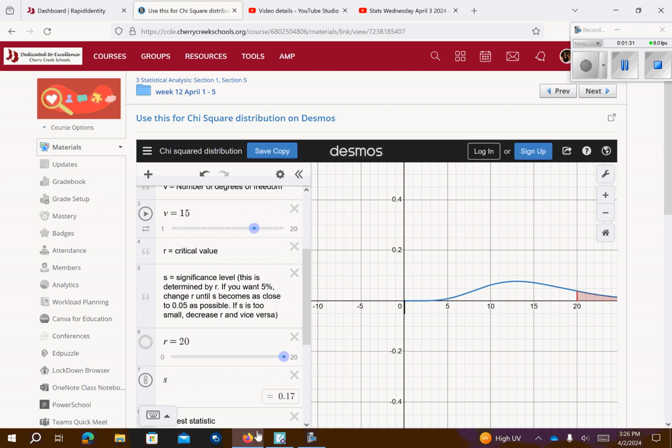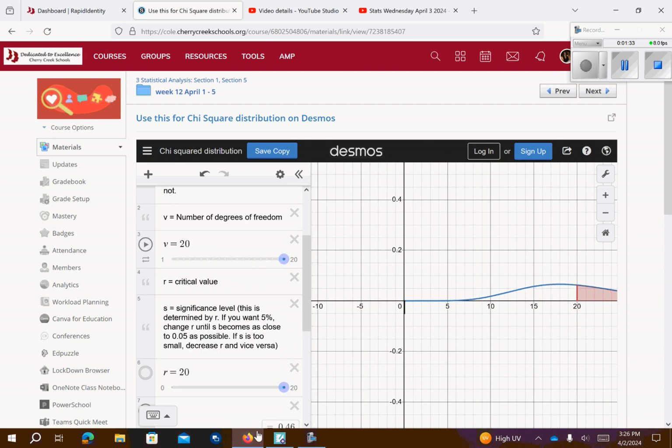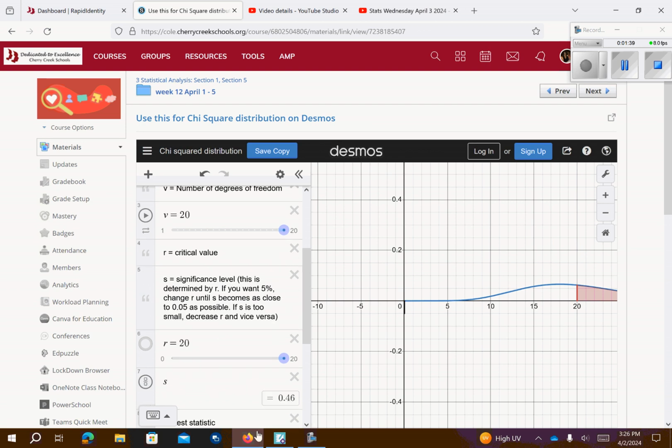Well, we only go up to 20 here, so just take it to 20, and then less than 20, so we want to go the opposite way. What we'd want to do is go 1 minus 0.46 to get 0.54, and that would be the answer to number 3, because if we were going to the left, or less than, that's where we need to take it.